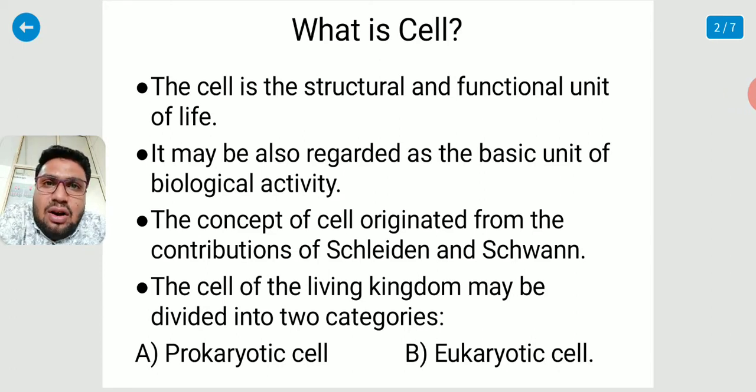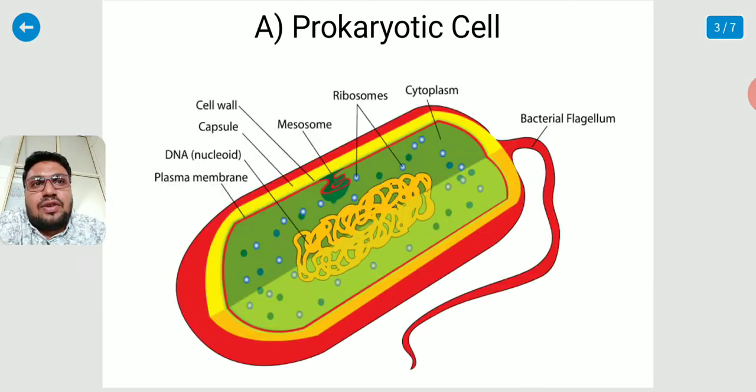The cells of the living kingdom are divided into two main categories. They are the prokaryotic cell and the eukaryotic cell. The prokaryotic cell does not have a well defined nucleus, whereas the eukaryotic cell has a well defined nucleus, which we will see further.